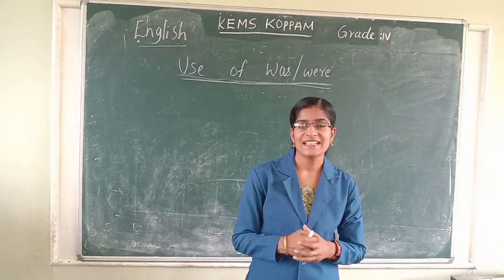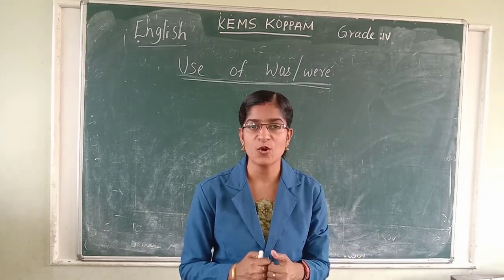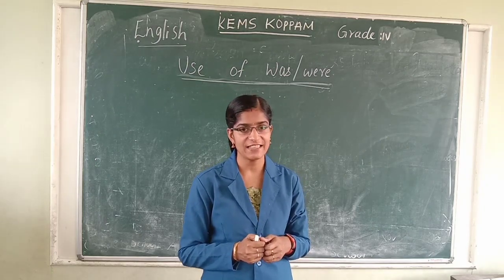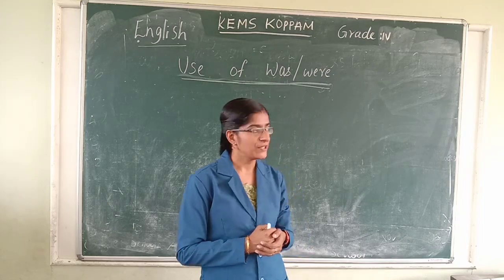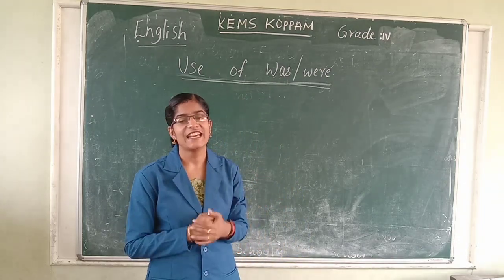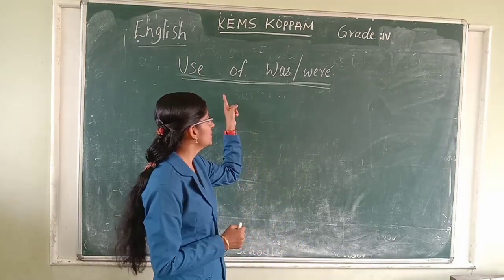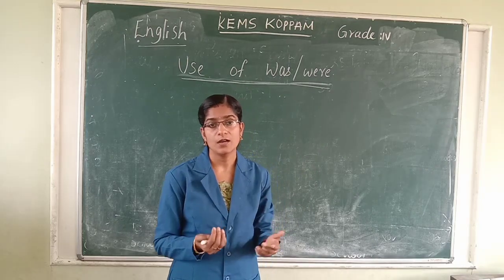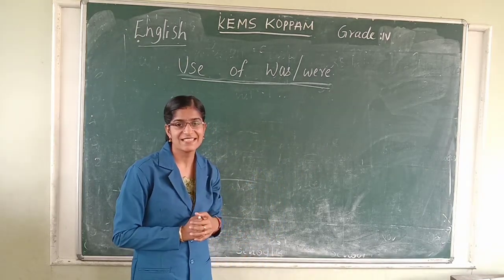In the last class we discussed the second story, Neha's alarm clock. I think all of you have read the story and you liked it. Today we are going to do one of the exercises given in that lesson. It is the use of was and were, when and how we use was and were in a sentence.